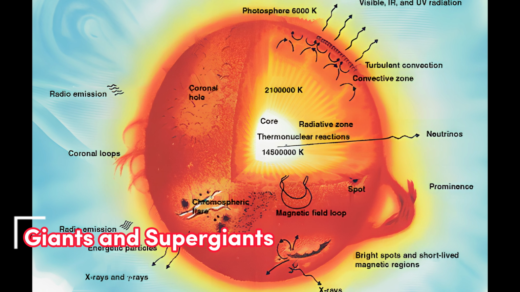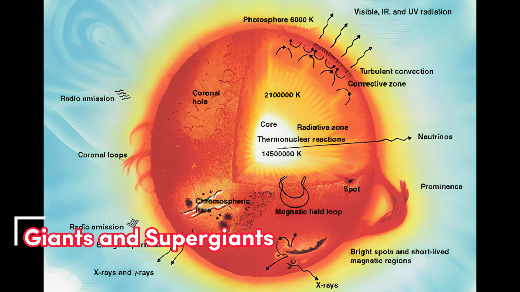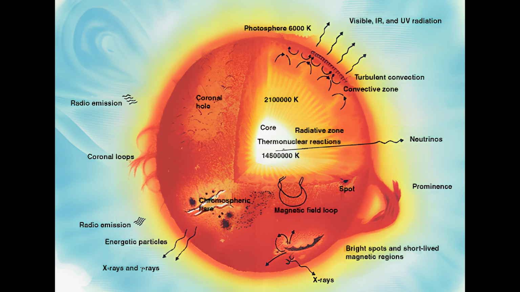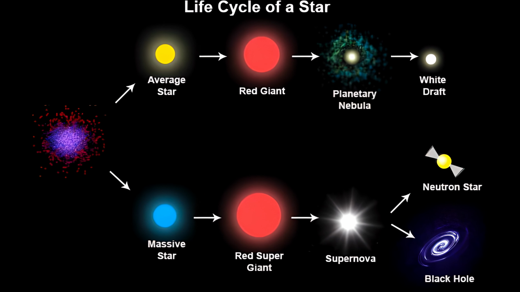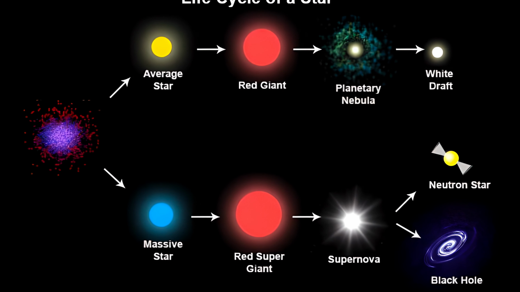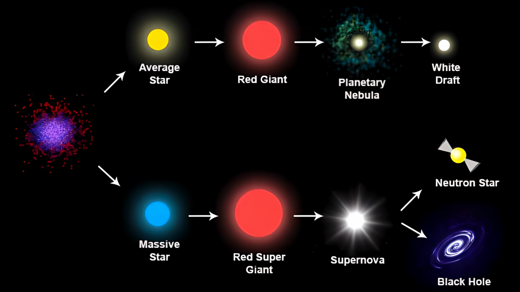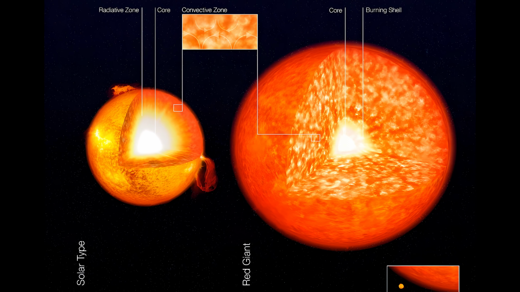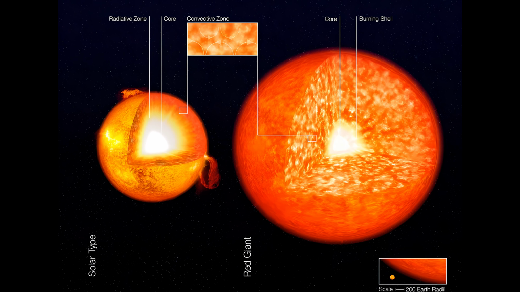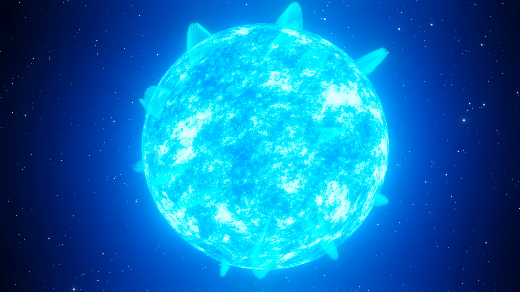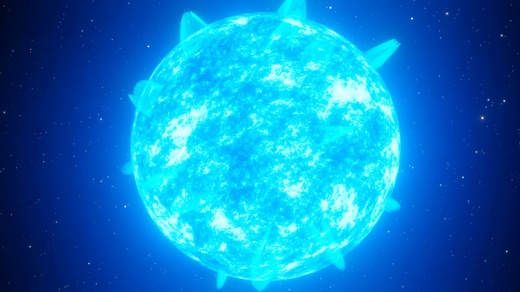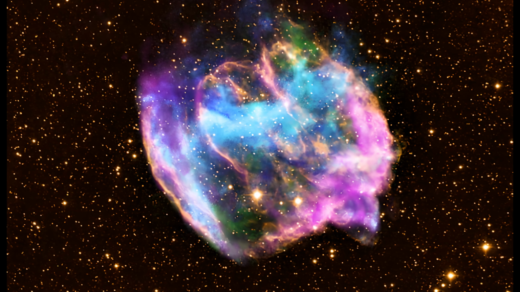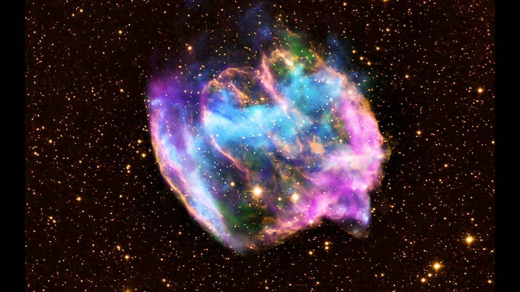Giants and supergiants. They form when a star begins to burn helium when its hydrogen fuel runs out. As the star's core collapses and becomes hotter, the heat expands the outer layers of the star outward, turning low and medium mass stars into red giants. However, when stars with masses 10 times greater than the Sun start burning helium, they become red supergiants. In periods of low fusion rates, the star can shrink and become a blue supergiant. This process eventually leads to a supernova explosion.